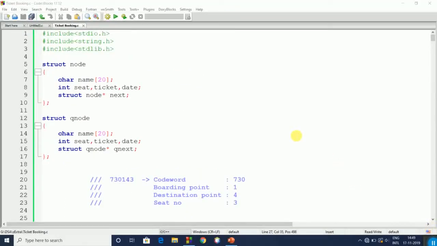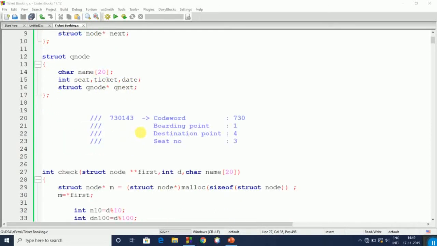Here, two structures are used, one for booking and the second for the waiting list. Both structures have the same members: name, seat number, ticket number, and date. The ticket number format is like this. The last digit represents the seat number, the second last digit represents the destination, the third last digit represents the boarding point, and 730 is just a code word.